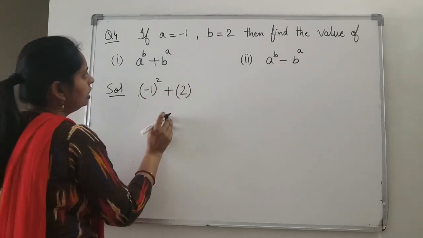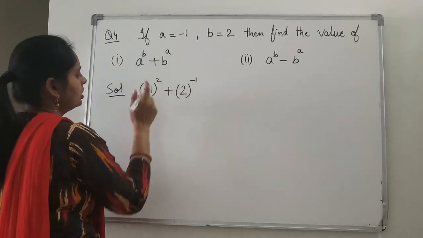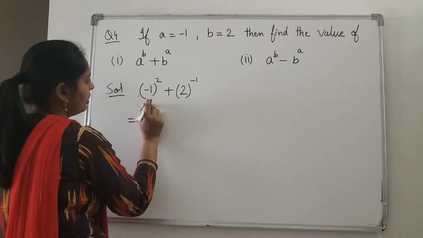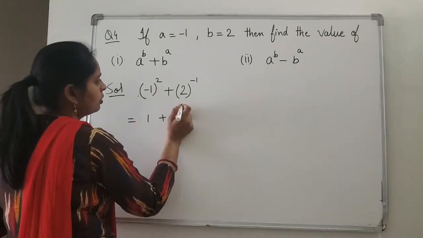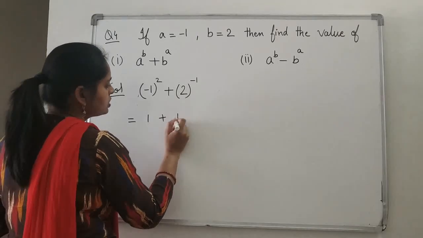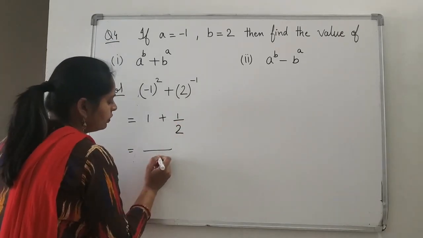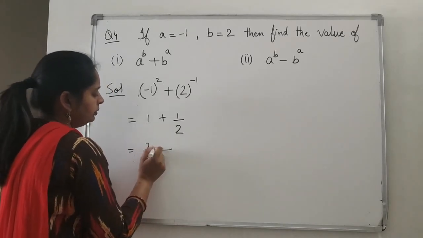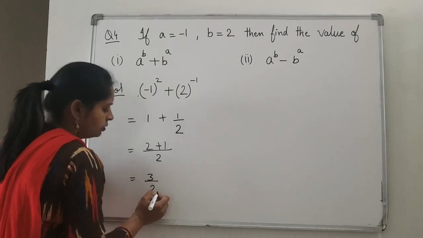And what is a here? Minus 1. So we have just put the value of a and b here. So what answer do you get? Minus 1 to the power 2 will give you how much? 1, plus 2 to the power minus 1 will give you how much? 1 upon 2. That is equal to, LCM will go for 2. 2 plus 1, that is 3 upon 2.